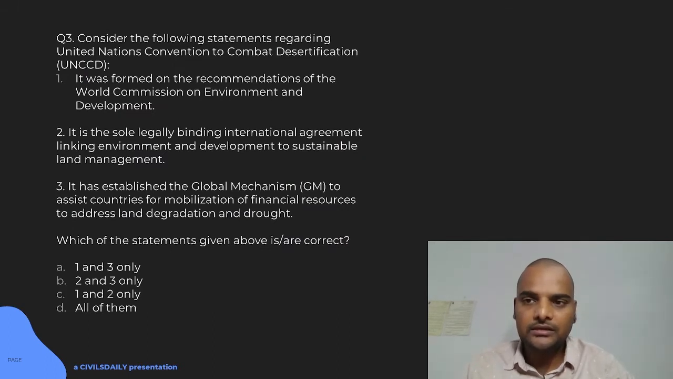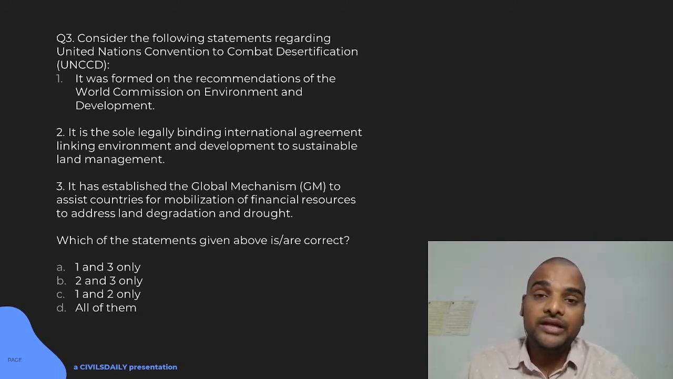So consider question 3. Consider the following statement regarding the United Nations Convention to Combat Desertification. It was formed on the recommendation of the World Commission on Environment and Development. We know the World Commission on Environment and Development under Gro Harlem Brundtland was set up in 1983. And it was also called the Brundtland Commission, and the report of that eventually led to the Rio meet in 1992. But this UNCCD was not formed due to the recommendation of this